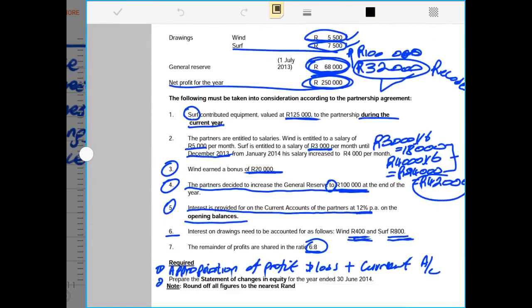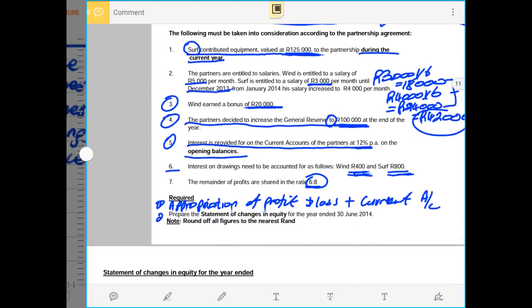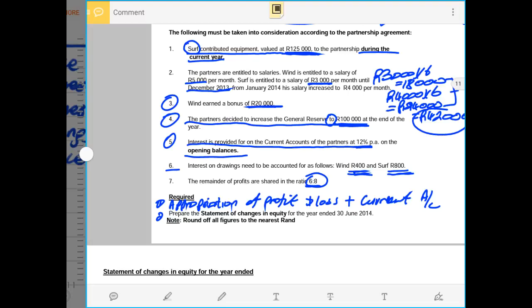The first entry said SAF contributed equipment to the value of 125,000 rands to the partnership during the current year. So now that is the amount of the capital contribution that we are recording. Then after, we have to record all other transactions beginning with the salaries. Then after, we do the bonus.